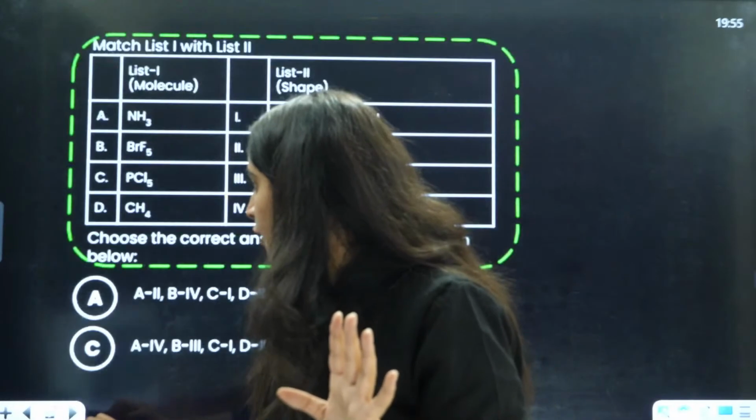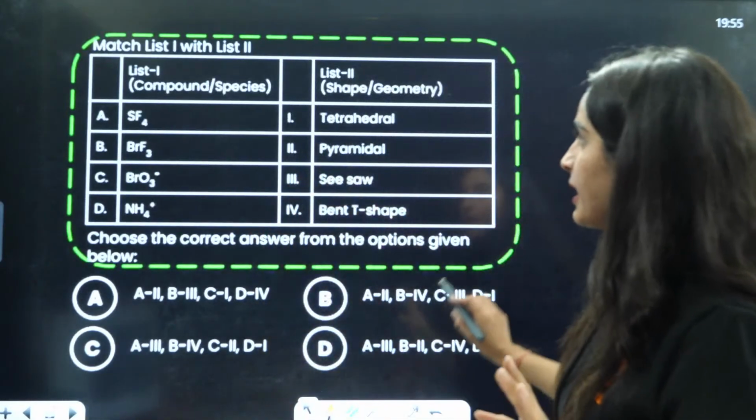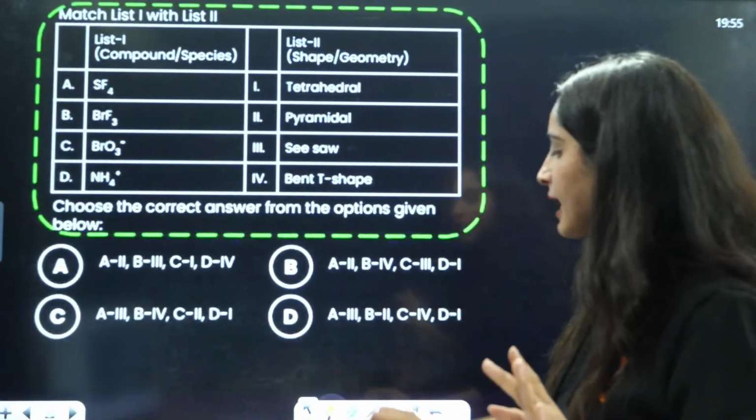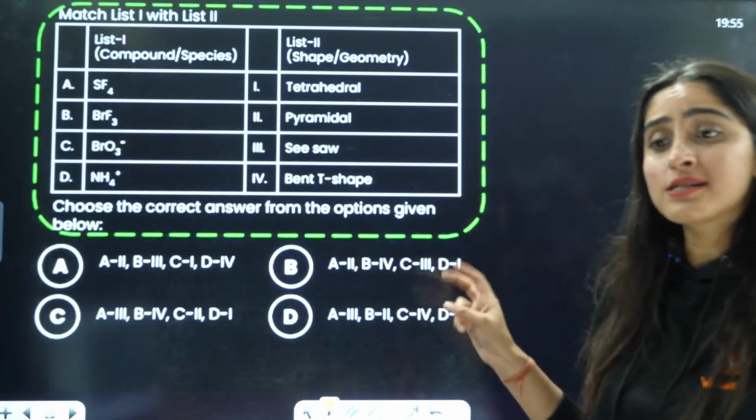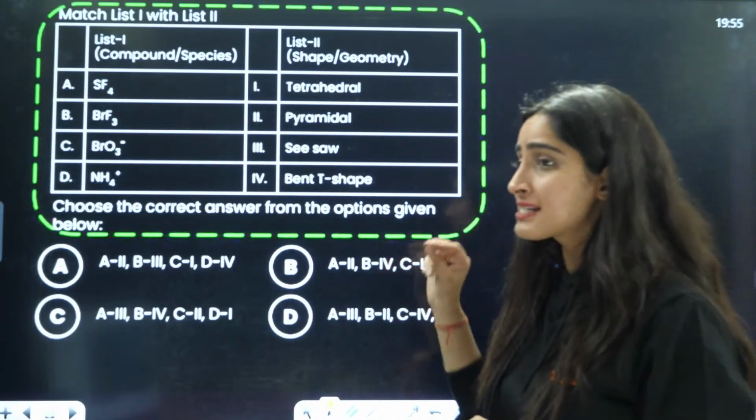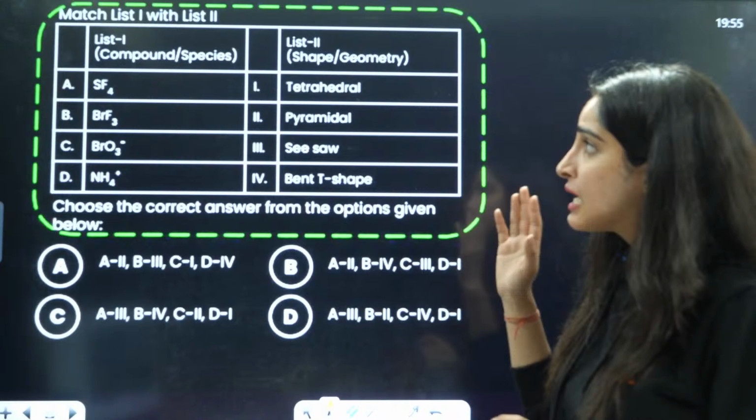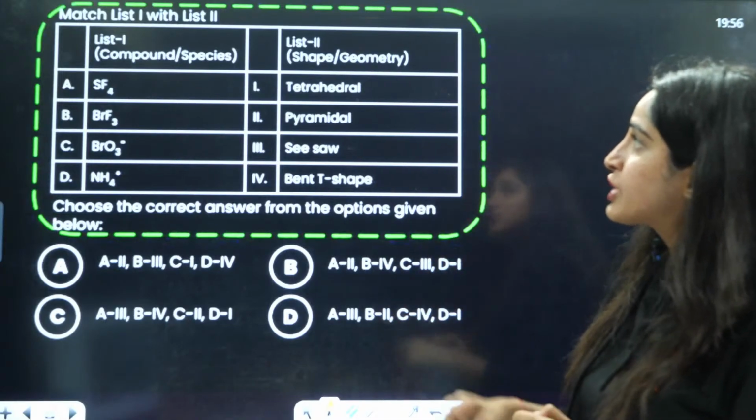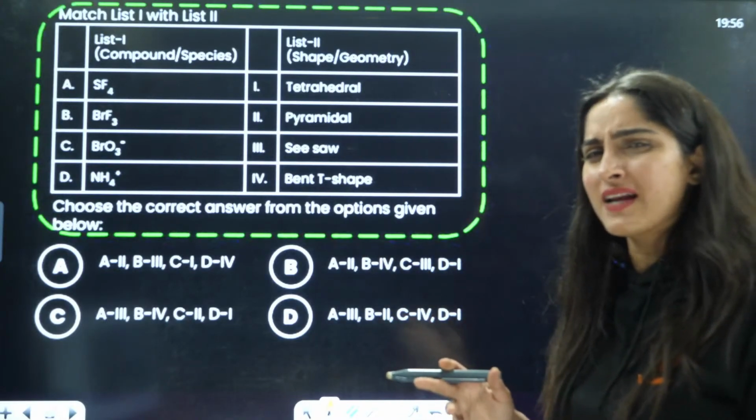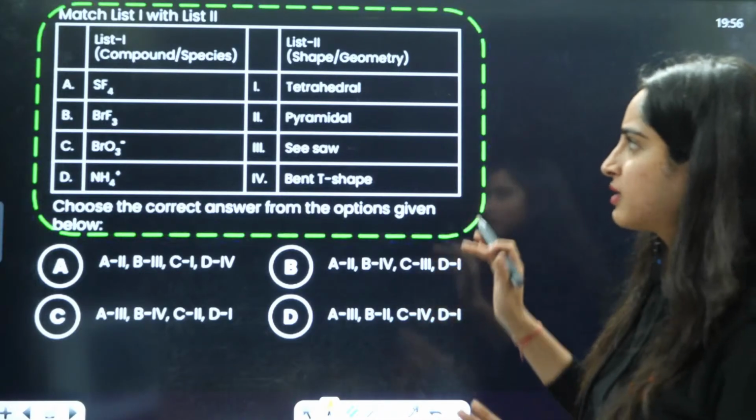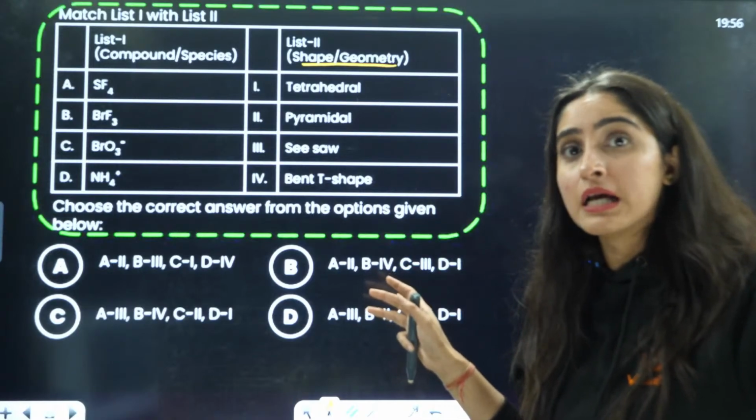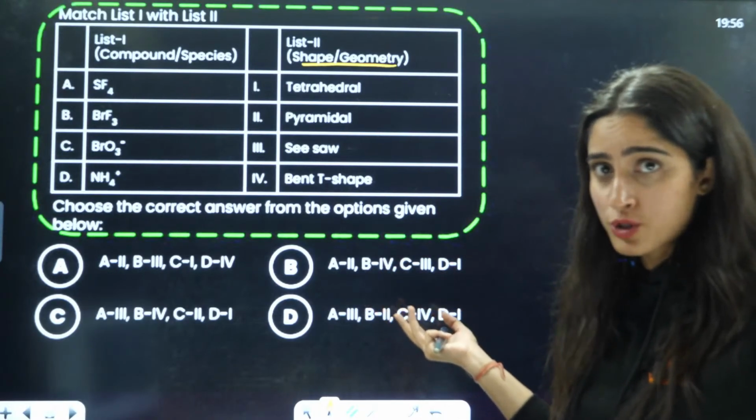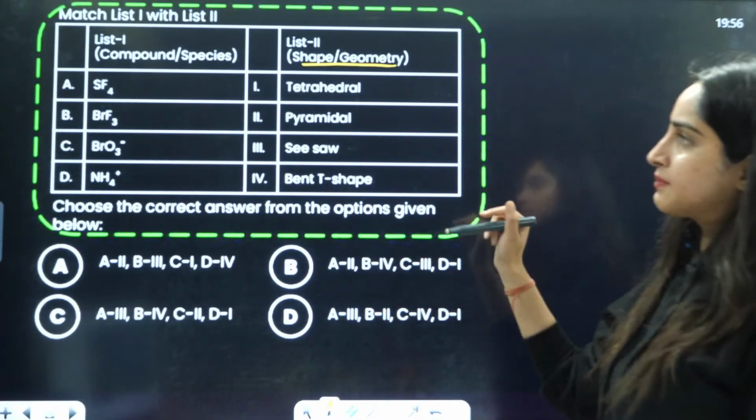Very good. Now, next question is going to be on your screen, as you can see. Match list 1 with list 2. You have to match this list. Let's see how many of you can answer this. Try your best here, guys. Shape or geometry. Mostly they will ask you the shapes only. Ma'am, you told us shape is different, geometry is different. Sometimes shape and geometry are same also, right? So focus on shape only, right?